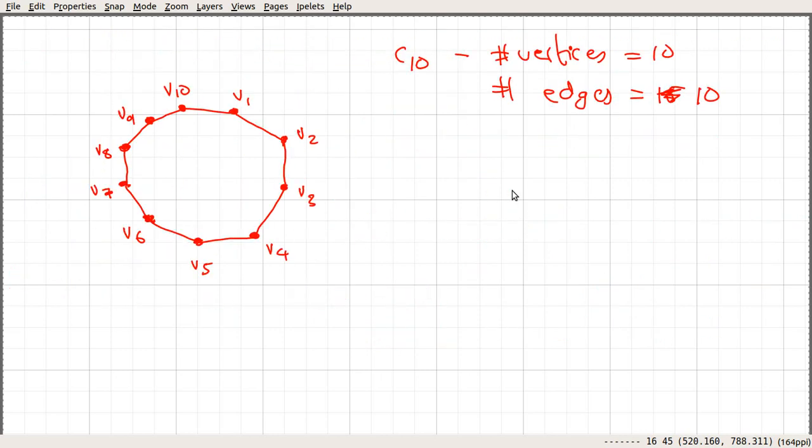Let's see what happens if we add those 5 more edges.